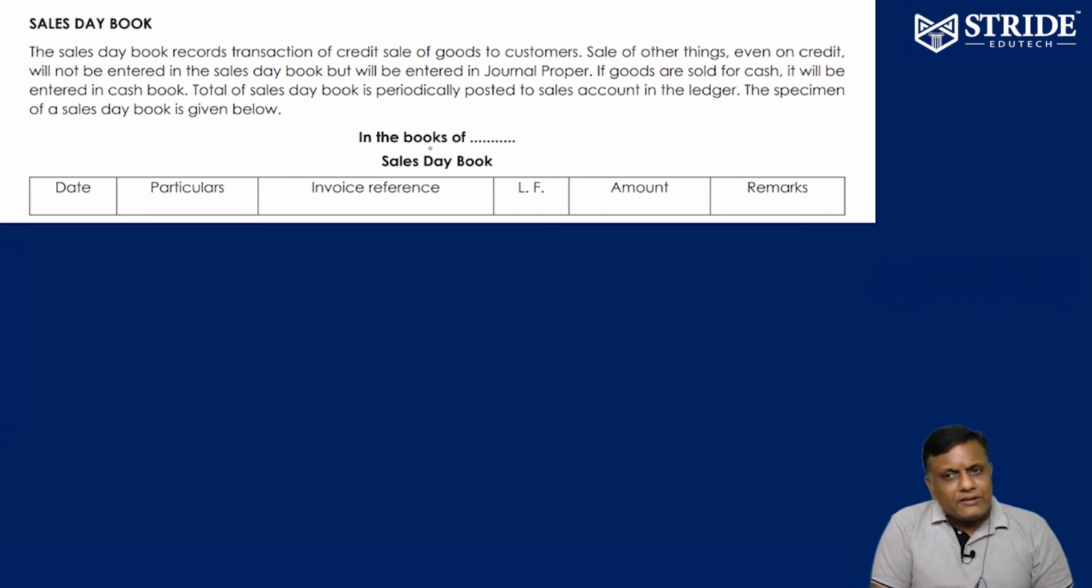What is the format of sales day book? Date of the sales, particulars, invoice reference, ledger folio, amount, remarks. The particular means the name of the buyer, because it is credit sales only, so the customer name we can indicate. That's it.